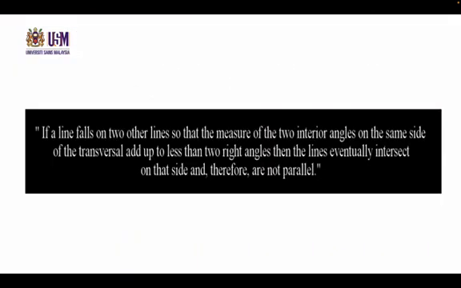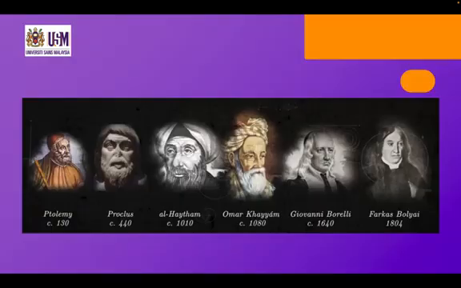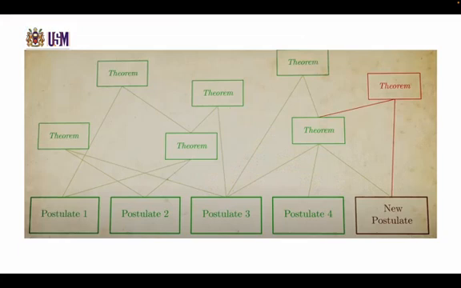This made mathematicians suspicious. It seems like Euclid made a mistake. Greek philosopher Proclus thought it is a theorem. But if it is a theorem, we should be able to prove it from the first 4 postulates. Many mathematicians over the centuries tried to prove the parallel postulate from the other 4, but were not able to do so. In the process, they began looking at what would happen logically if the 5th postulate were actually not true. They tried to prove by contradiction.